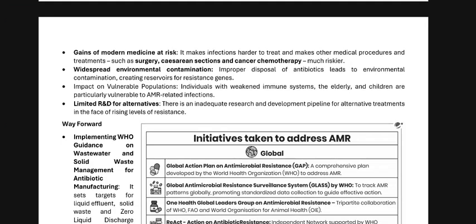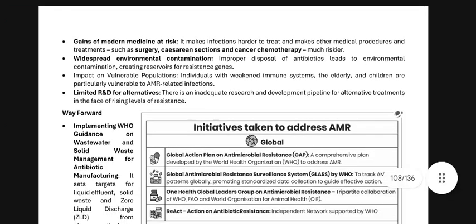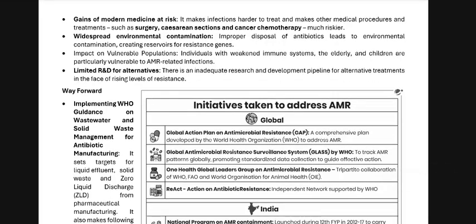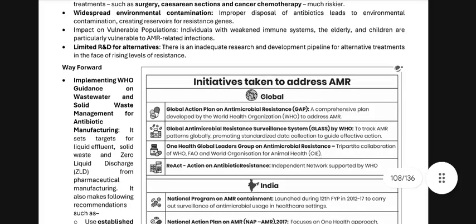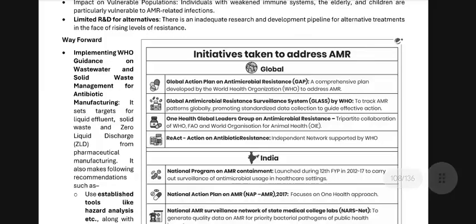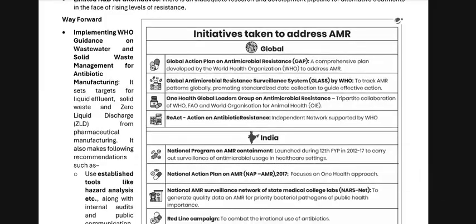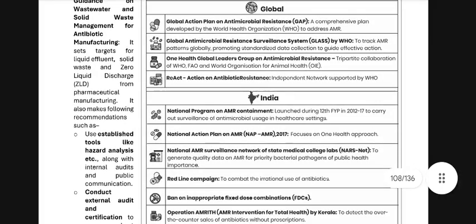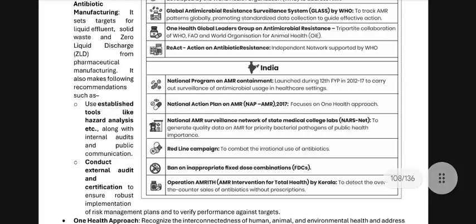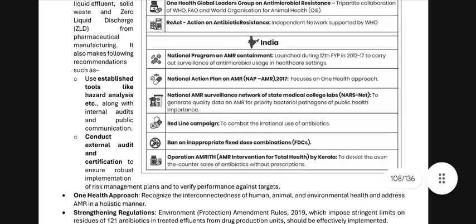Okay, we are for implementing WHO guidance on wastewater and solid waste management for antibiotic manufacture. It sets targets for liquid effluent, like solid waste, and zero liquid discharge (ZLD) for pharmaceutical manufacturing. It also makes the following recommendations, such as use established tools like hazard analysis, etc., along with internal audit and public communication. Okay, conduct external audit and certifications to ensure robust implementation of risk management plans and to verify performance against targets.